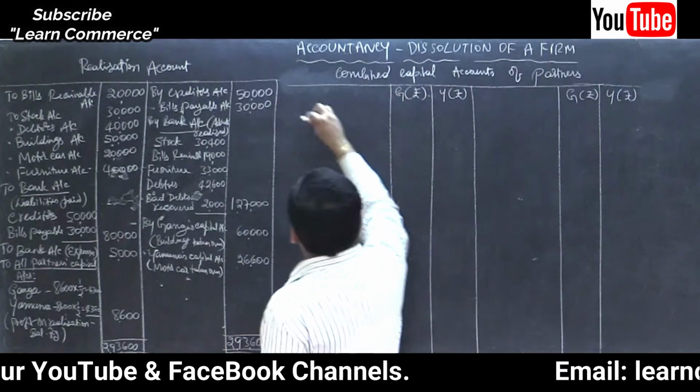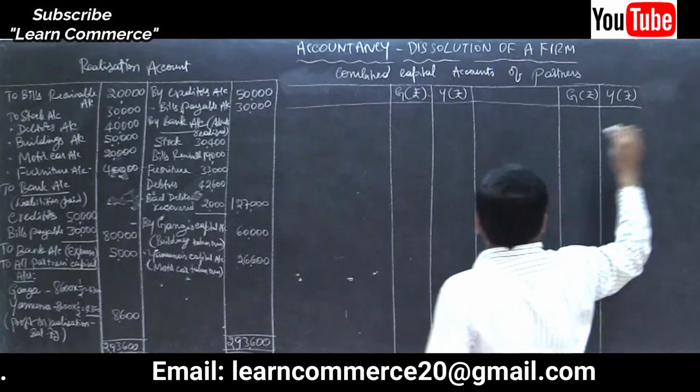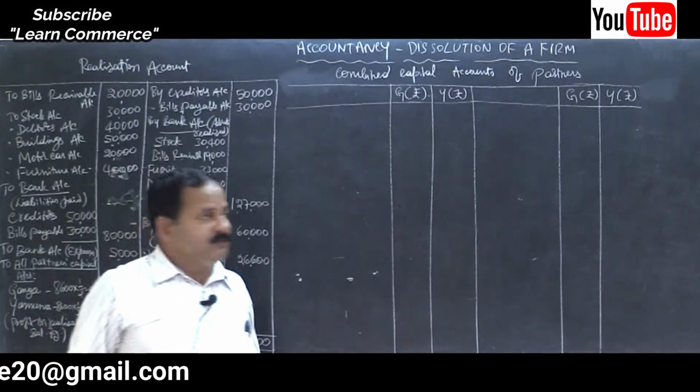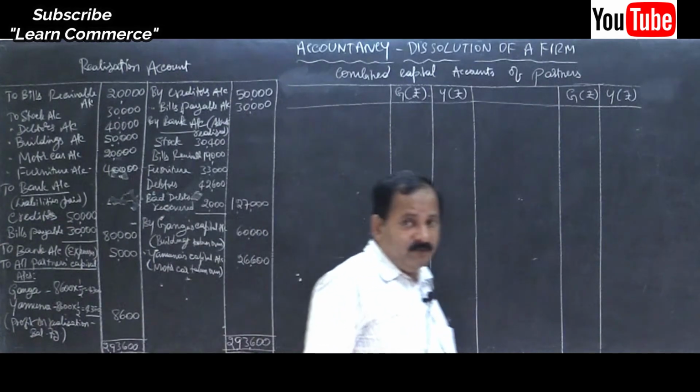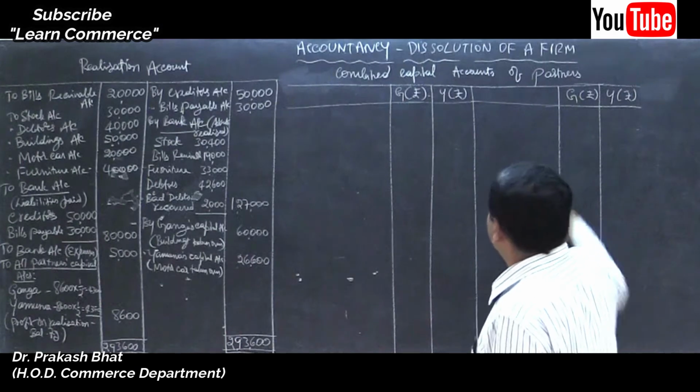I am writing in short form, G and Y. Don't write G and Y, write in full. Write debit and credit. Very important. I didn't write here, but you must write. Yes, now let us start.